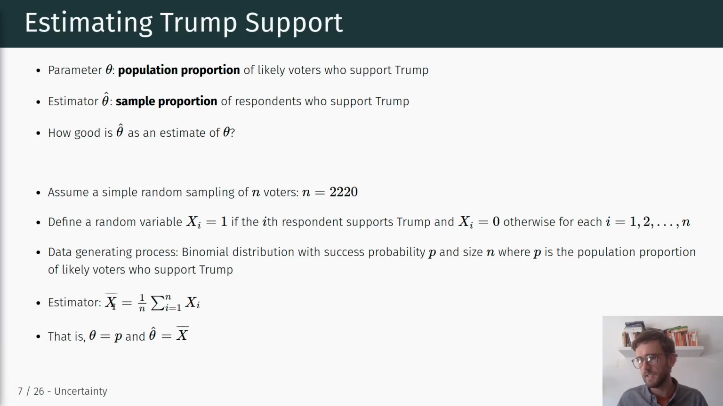That means in this specific example, our population parameter that we're trying to make inferences about is p. That's the true success probability, or the true proportion of likely Trump voters in the population. And our estimator for that parameter is theta hat, and that is just x bar. That's the average Trump support in our sample.